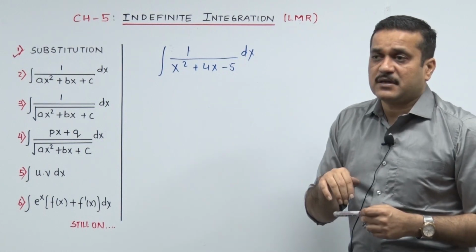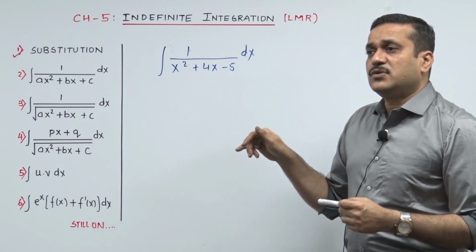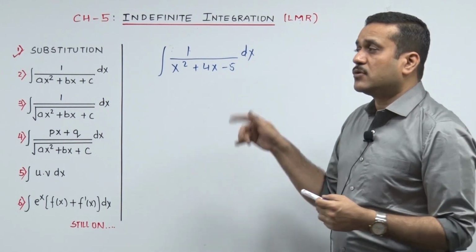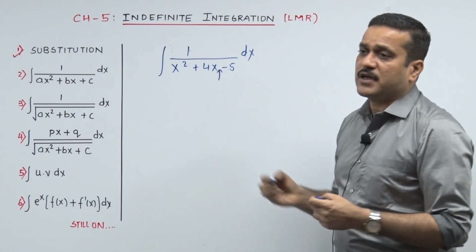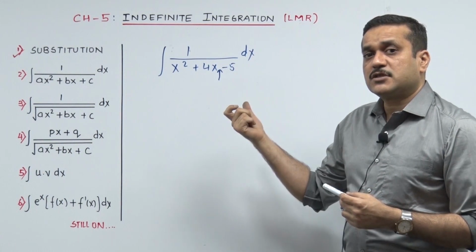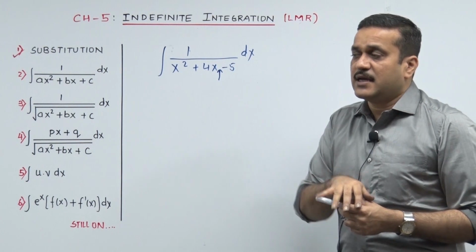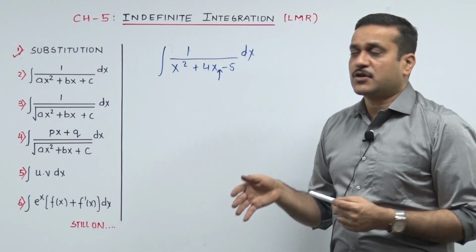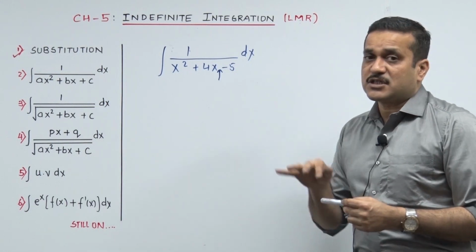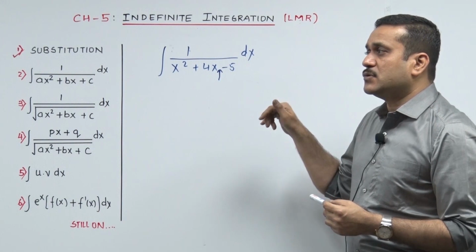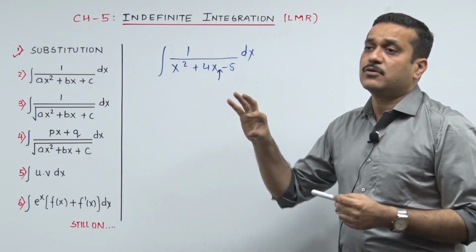Now at school level, I think we all have been through school, coming to 12th. At school level, teachers taught me how to complete a quadratic into a perfect square. We need to add a term over here to make it a complete square, so that it gives you the sound of x square, and the balance will give you the sound of a square. Let me go slow on this, because we can capitalize on this in our third and fourth segment, so we can rush in that. But right now, at school level I was taught how to complete a quadratic into a full square.